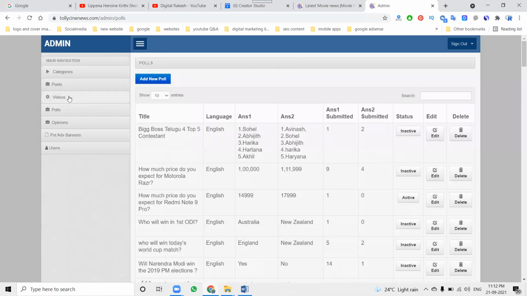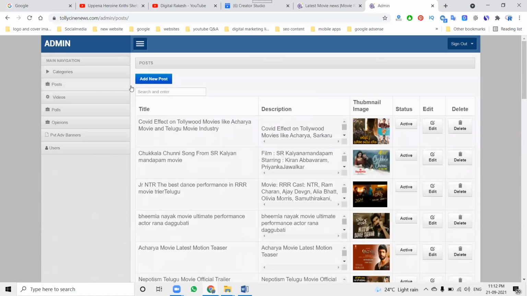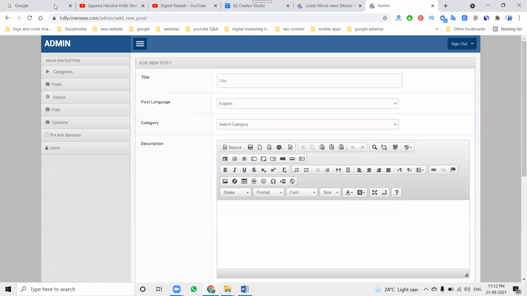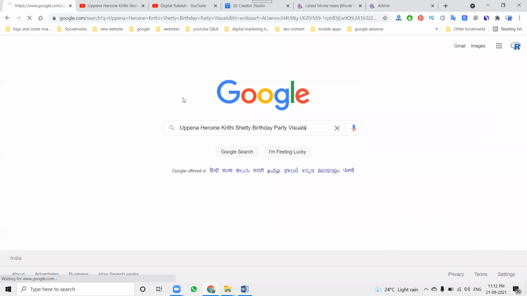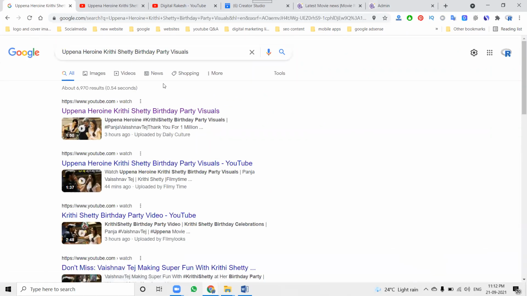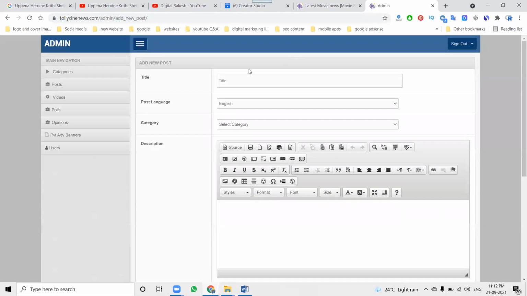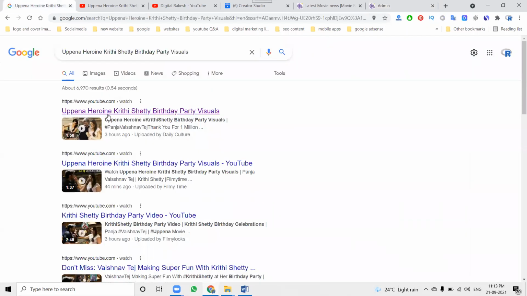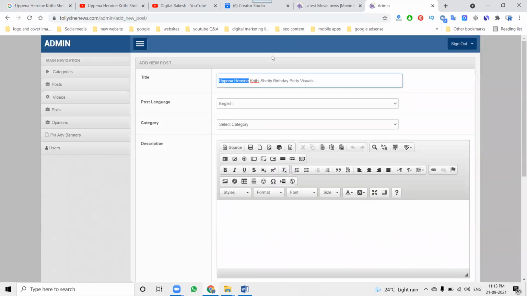Here we can go to the post option and select add new post. I'm searching on Google. People search for different options like party visuals and everything. So in this, I can write the title here. I'll write Kriti Shetty. I'm writing a simple, short and sweet title. I'm not using a long title, just a short and sweet title.